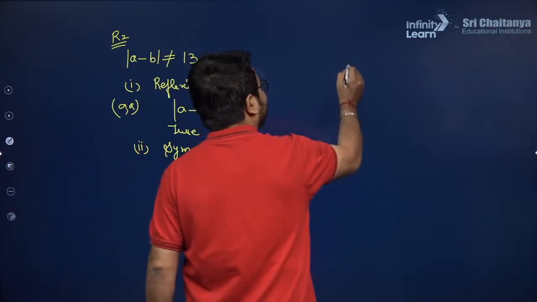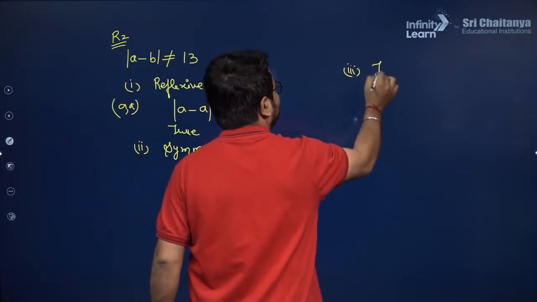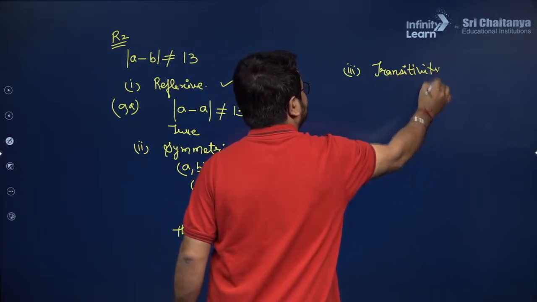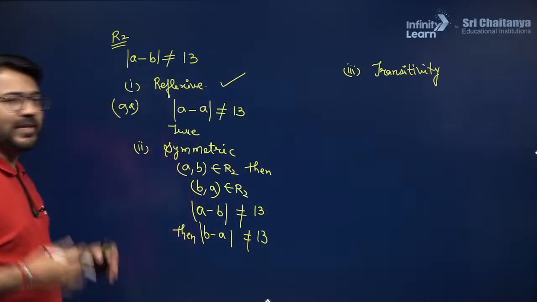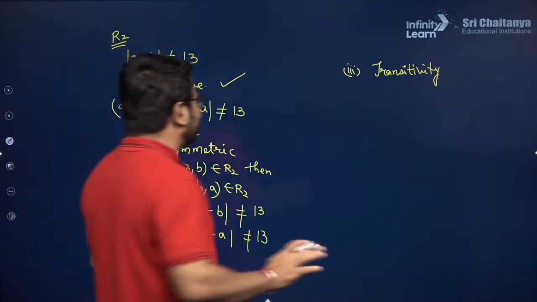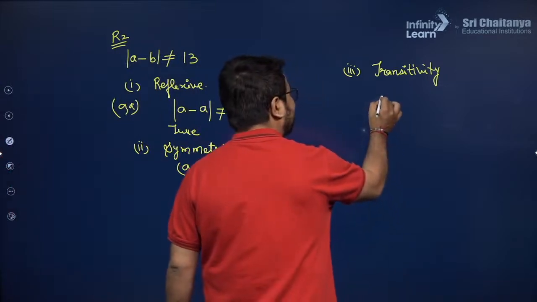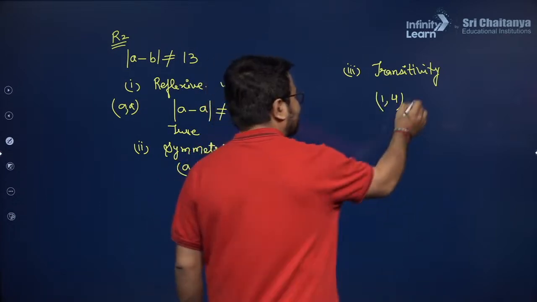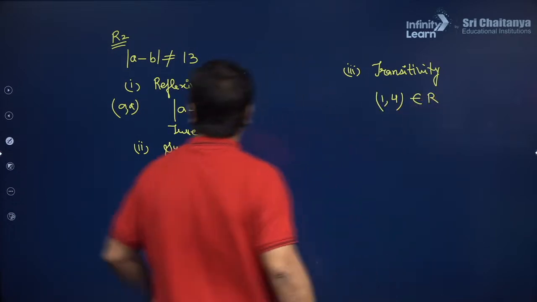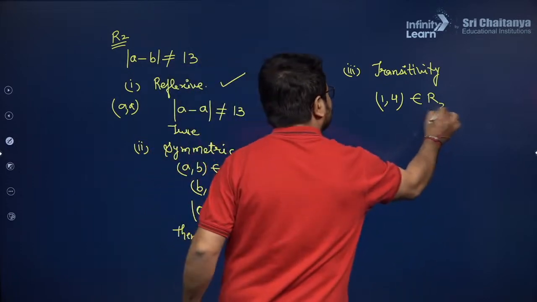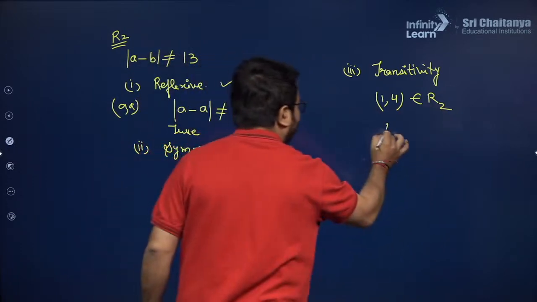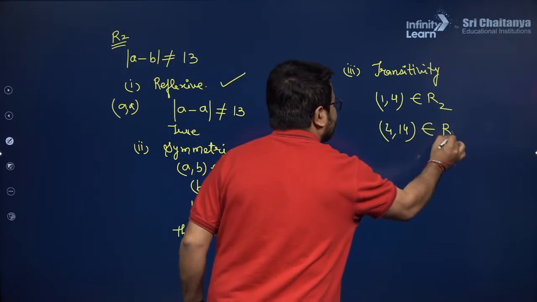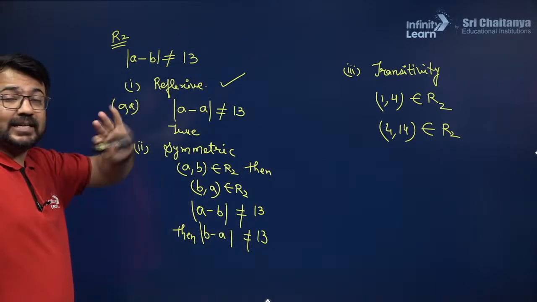Now I want to give one example for transitivity. If I want to disprove it, I want to produce one example for that. So in this particular situation, how can we produce the example? Suppose I take (1, 4). Do you think that (1, 4) belongs to this relation? Yes, because 1 minus 4 is not equal to 13. So that is why it belongs to the relation. Now (4, 14). Do you think that (4, 14) belongs to this relation? Yes, because 4 minus 14 is not 13.